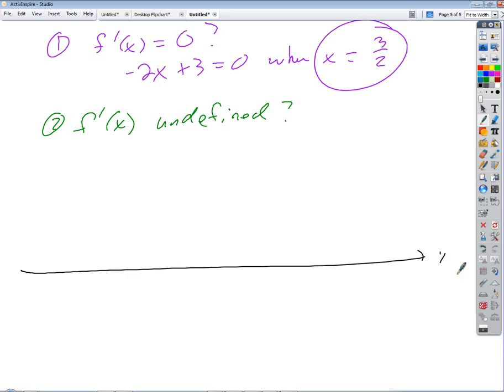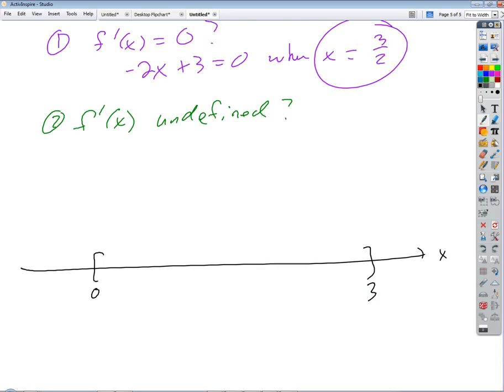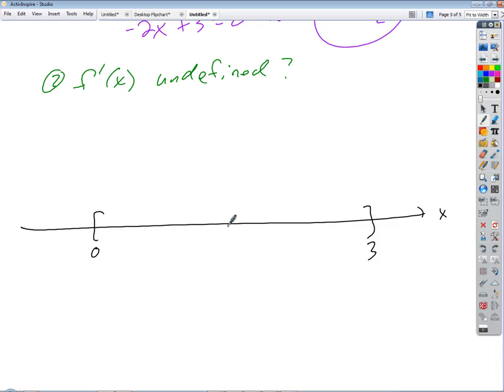We want to put the critical numbers on our table. We have endpoints at 0, a closed endpoint because I've got the closed bracket, and 3, and one critical number in between, halfway at 3 halves.